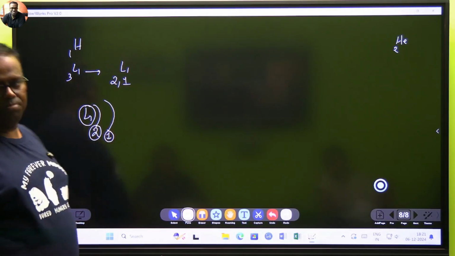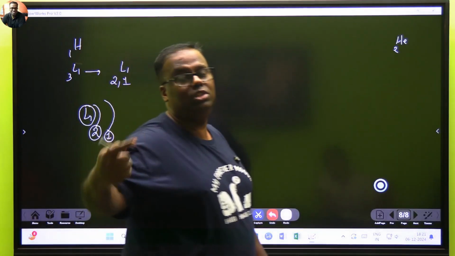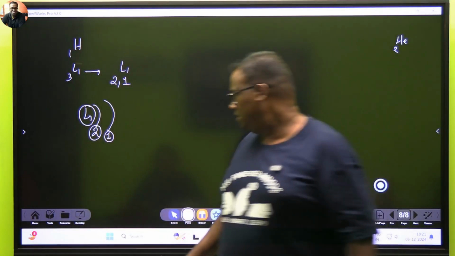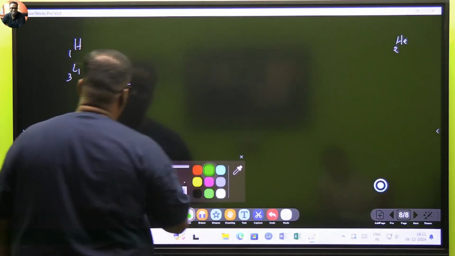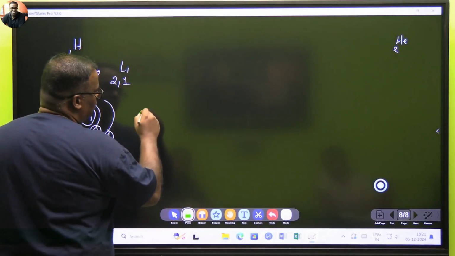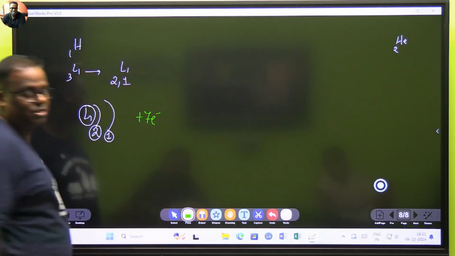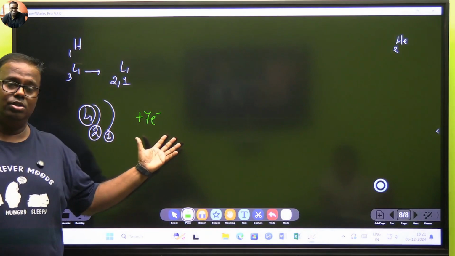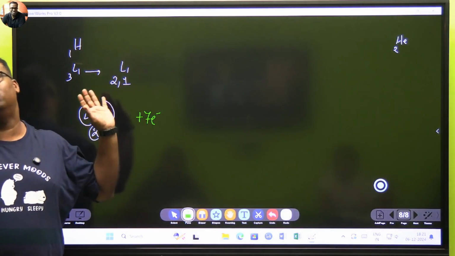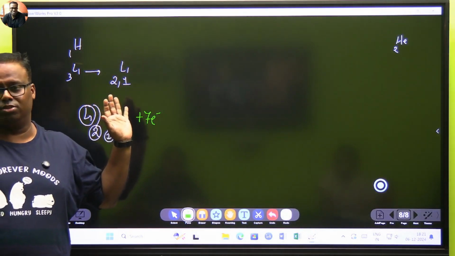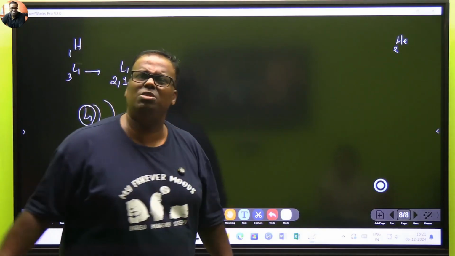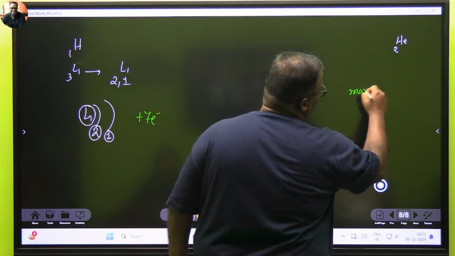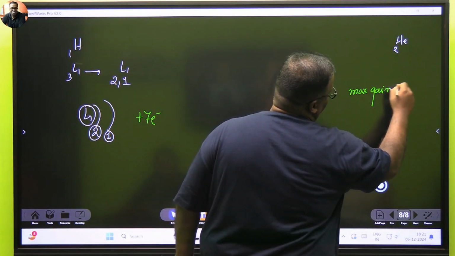What does our rule say? If you are more than one shell, look for an octet criteria. That means my fellow is now looking in the market for the deficit of 7 electrons. 7 इलेक्ट्रॉन चाहिए इसको. भाई साहब 7 इलेक्ट्रॉन देने वाला कोई नहीं मिलेगा आपको. Nobody is going to give 7 electrons. So now the criteria comes, sir, how many electrons can we maximum get? The max that you can gain is 3.